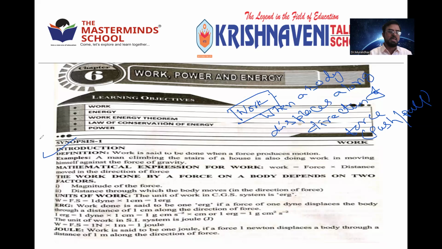Now we'll see as per our physics, work is said to be done when force produces motion. Mathematically, W is equal to force into displacement, the formula F into S. W is work, F is force, S is displacement.